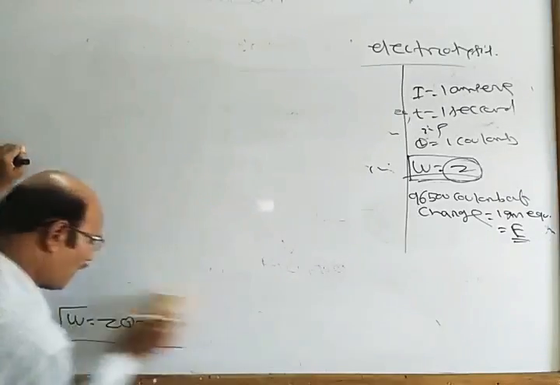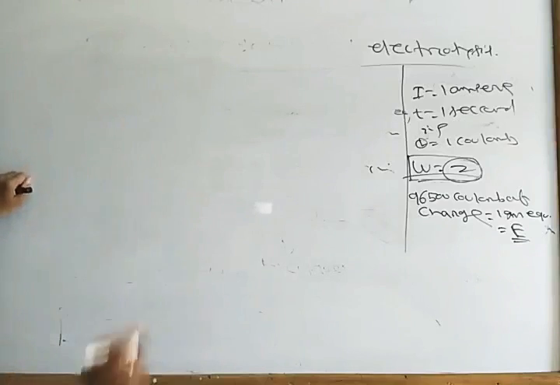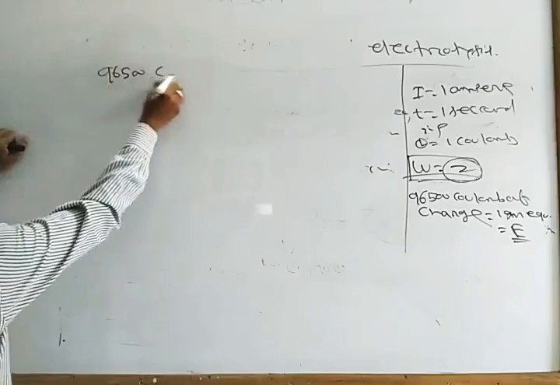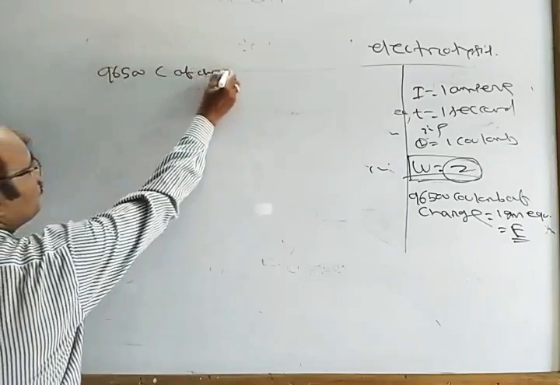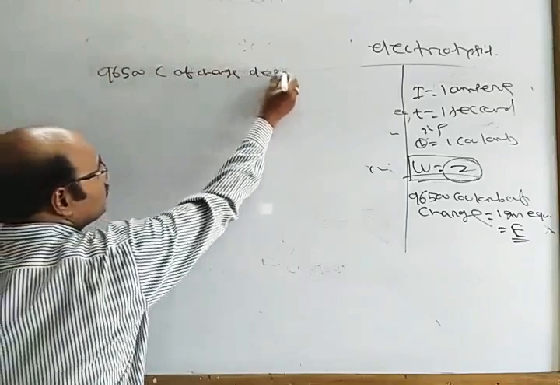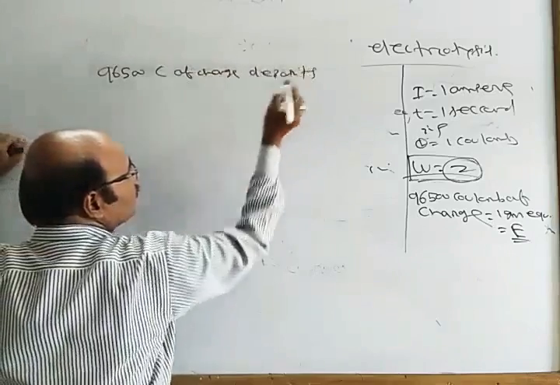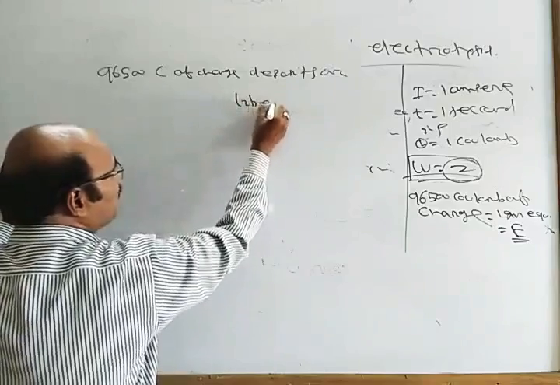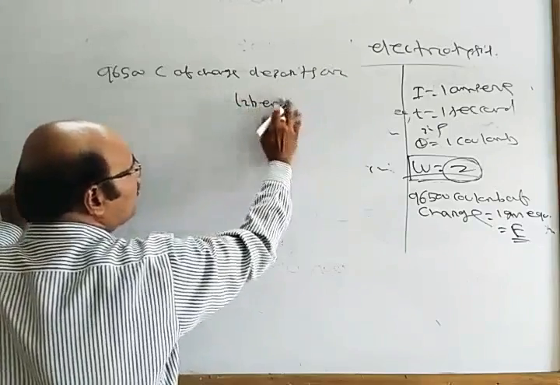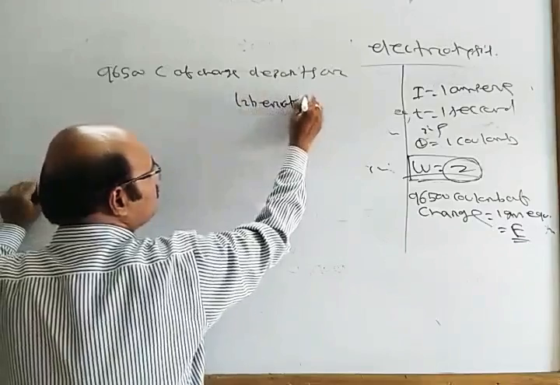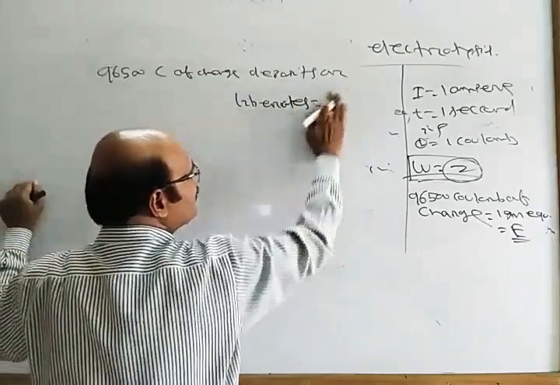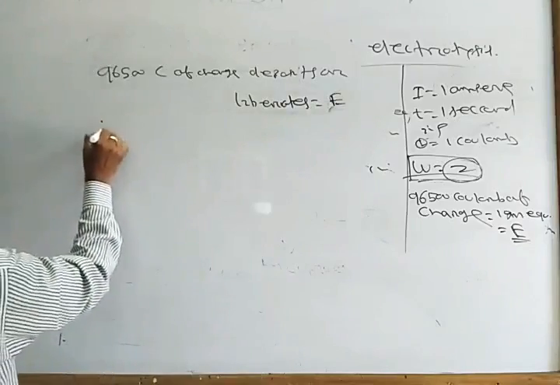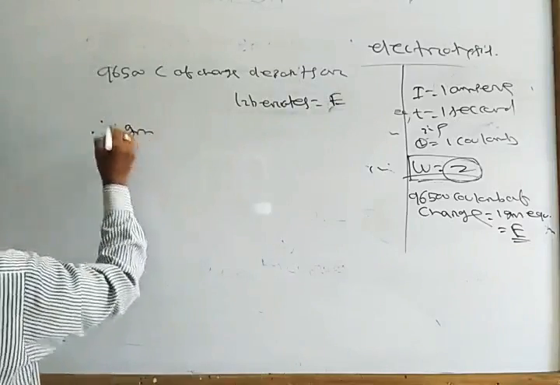Now what I can write here: 96,500 coulomb of charge deposits or liberates E, E means gram equivalent, equivalent weight.